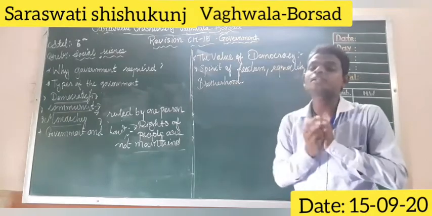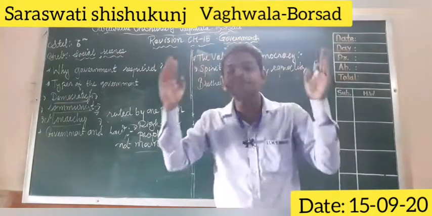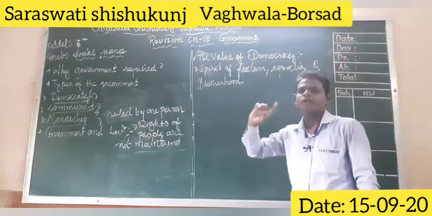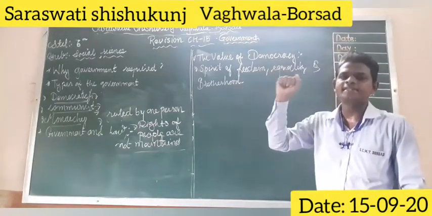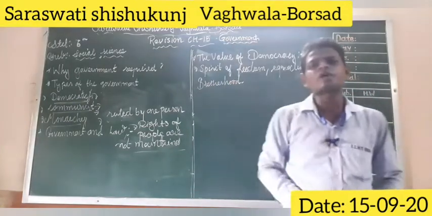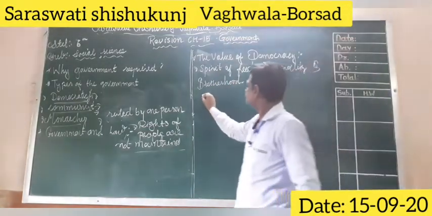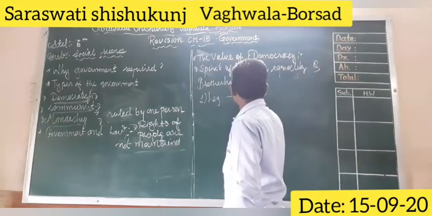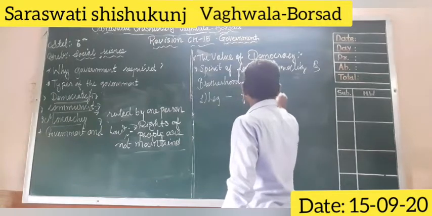Levels and the organs of the government are different. So there are three organs of the government. First one is legislative, second one is executive, and the third one is judiciary. The first organ of the government is legislative, who frames the law.